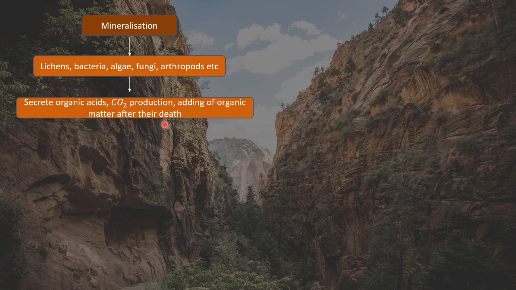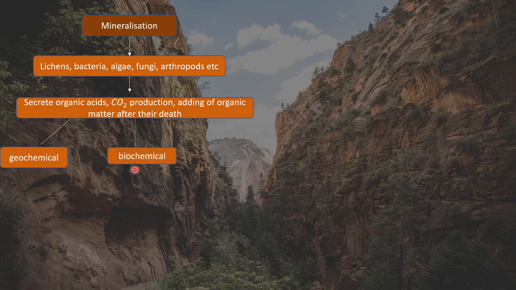organic matter after their death. So they will add up organic matter, all of their dead bodies, the remains, they will get buried in the soil. So all kinds of processes will take place: geochemical processes, that are concerned with the chemical composition of the soil or rock.